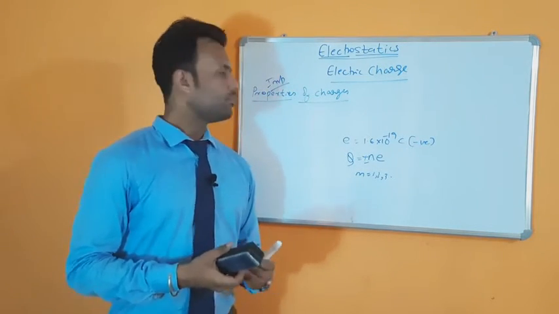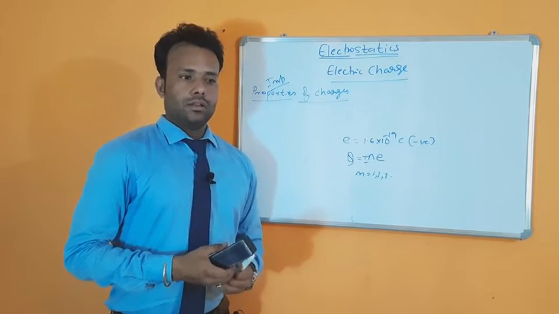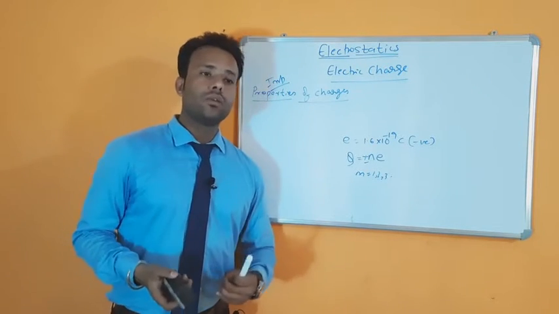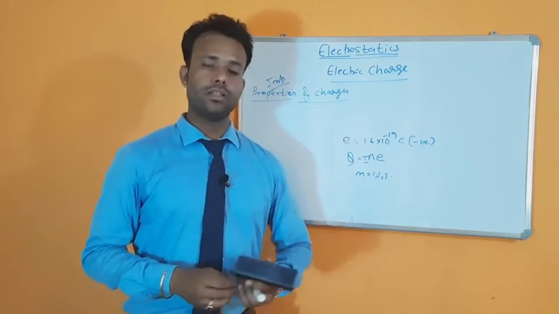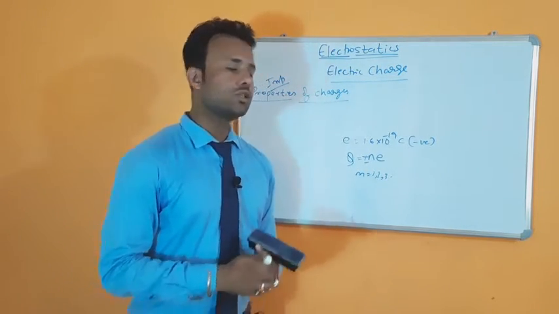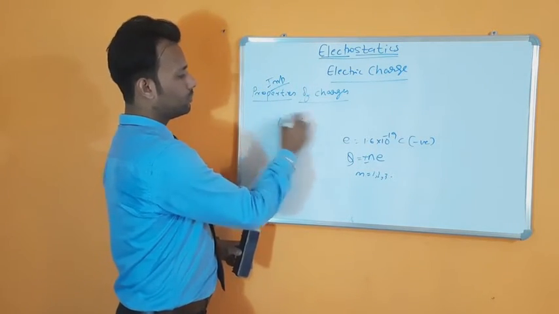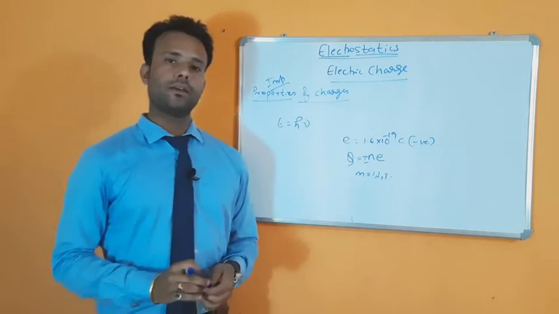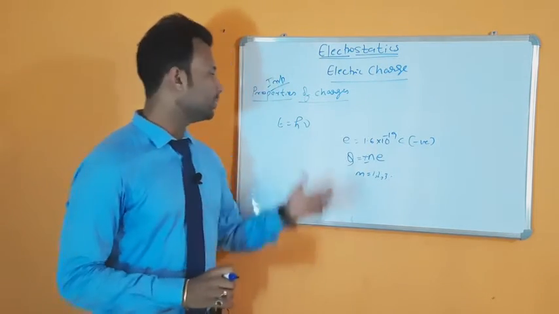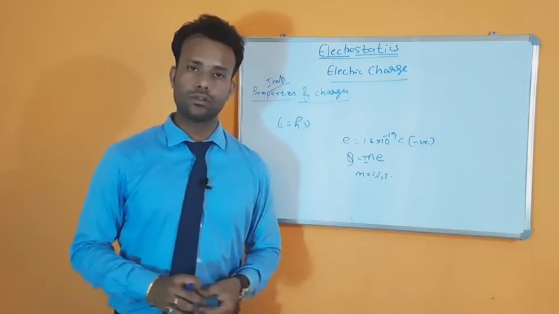So this is your quantization of charge. We have some other quantities which we find in nature in quantized form, like energy. Energy is also quantized. The quantization of energy is E equals h nu, where nu is frequency. You must have studied this topic in chemistry. Further, we'll study this topic in physics also.